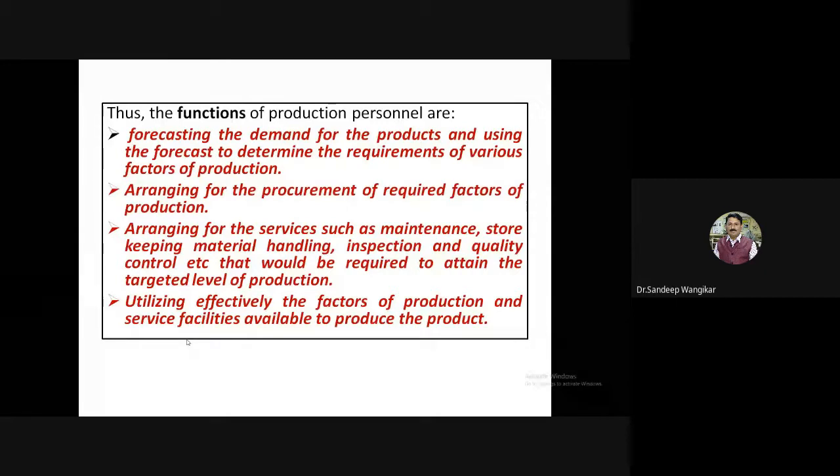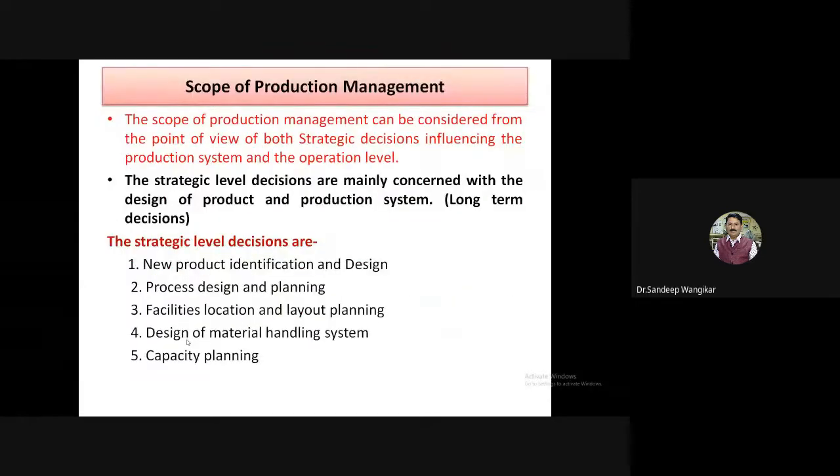How is the welder utilizing it? What current and voltage is he using? What spatter will come out of that welding? And how is he depositing the material? Based on all these, one welder can complete that particular joint in 9 kg, another welder may require 10, another may require 11 kg. So it is about using effectively the available factors for production, and the service facilities: maintenance, inspection, quality control. Effective use is important because cost is added in that particular component to produce the product.